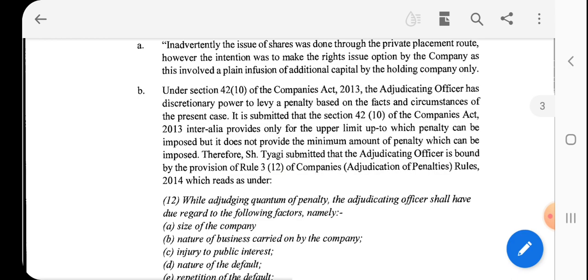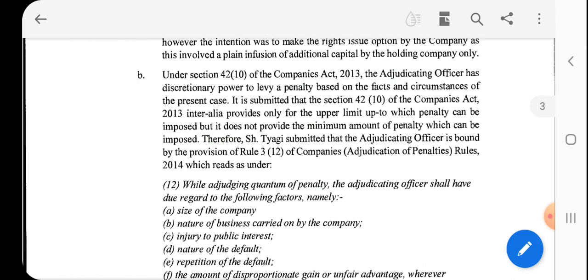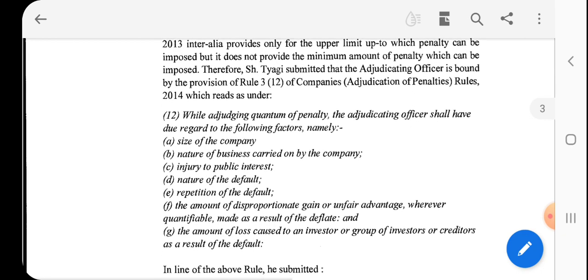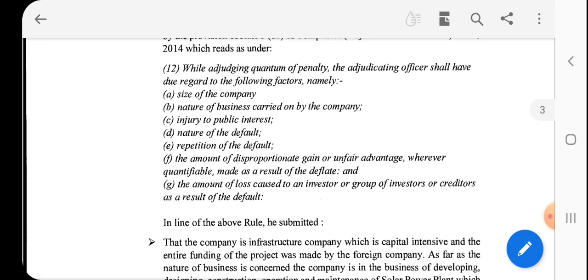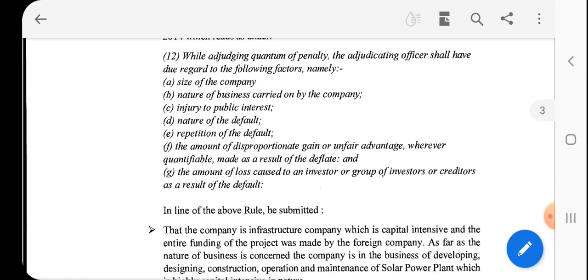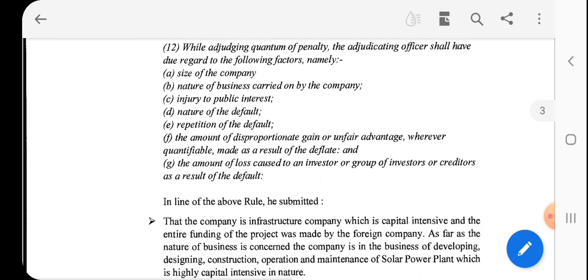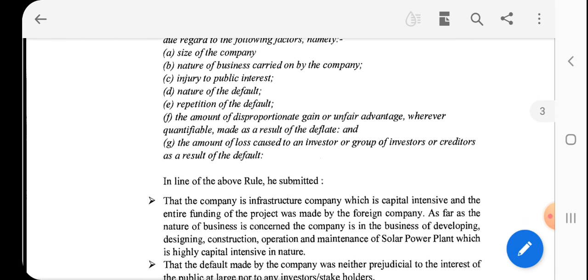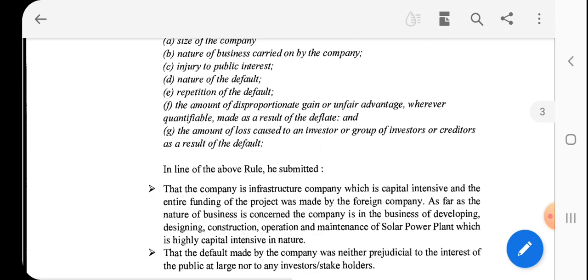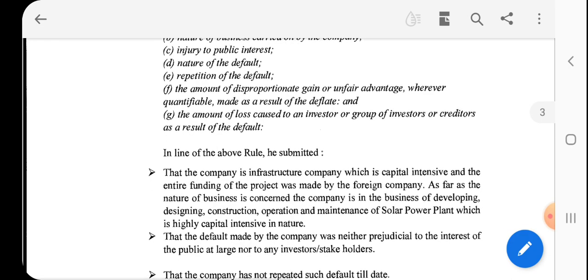Therefore, the authorized representative submitted that the officer is bound by the provisions of Rule 14 of the Company Adjudication Rules. While adjudicating the quantum of penalty, the adjudicating officer shall have due regard to the size of the company, nature of the business carried on by the company, injury to public interest, nature of default, repetition of the default, the amount of disproportionate gain or unfair advantage, however quantifiable, made as a result of the default, and the amount of loss caused to an investor or group of investors as a result of default.